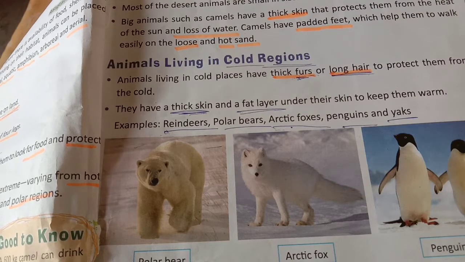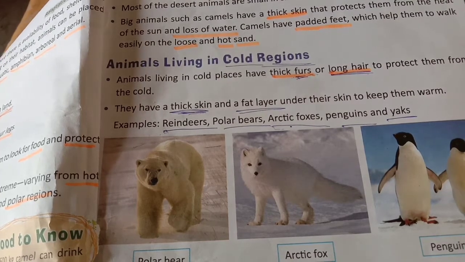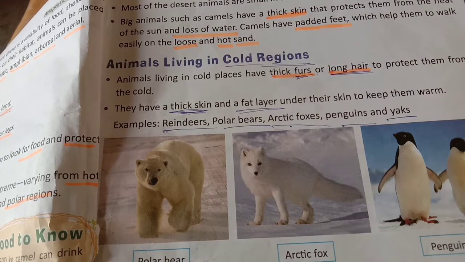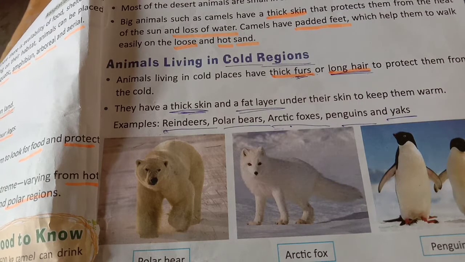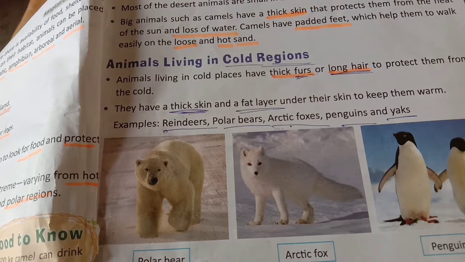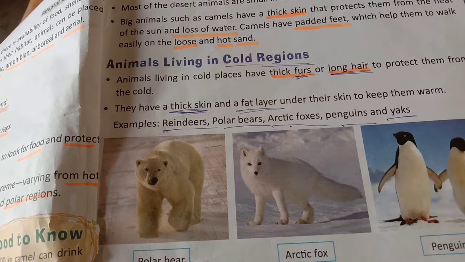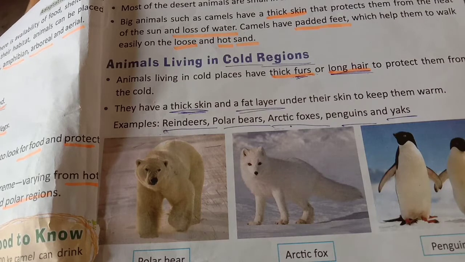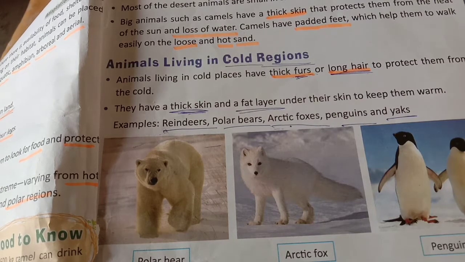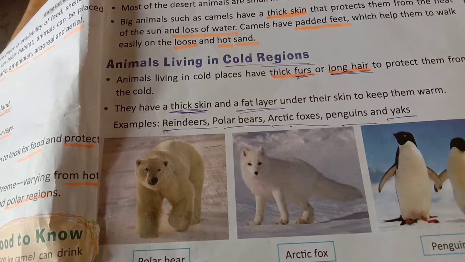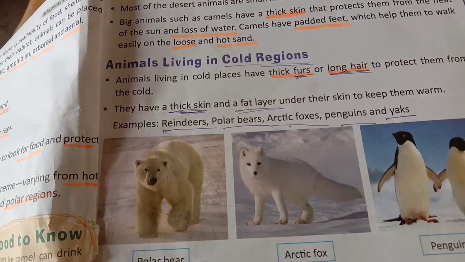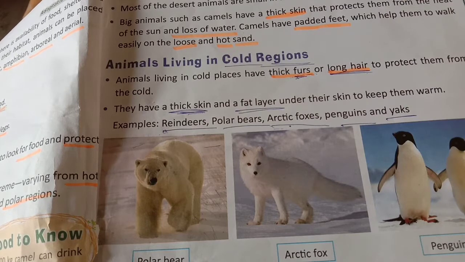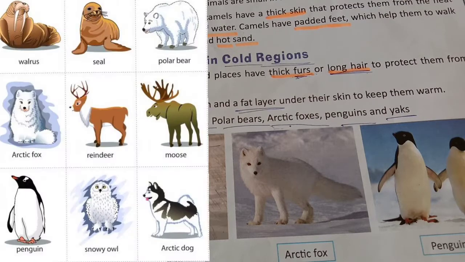They have thick skin also. They have very thick skin, like the camel has thick skin which protects it from the heat. Like that, these animals who live in cold regions also have thick skin and a fat layer under their skin that keeps them warm. There are many more examples, like reindeer, polar bear, Antarctic fox, penguin and yak, of cold region animals.